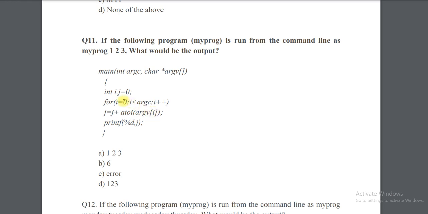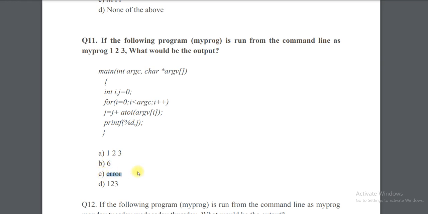So it is going to take the iteration from index 0 itself. So at index 0 the value is my prog. Can we convert my prog into an integer value? No, we can't.